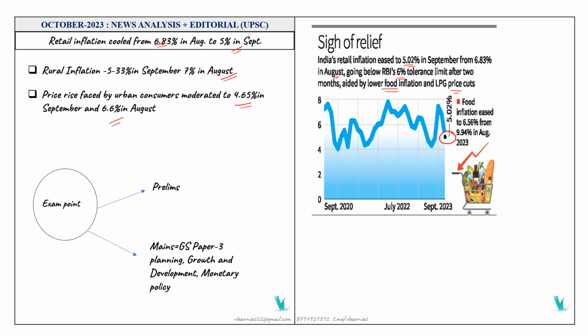This is the data we have collected from the newspaper. It is relevant from the prelims perspective as well as from the mains perspective, that is GS paper 3, which includes planning, growth and development, and lastly the monetary policies.